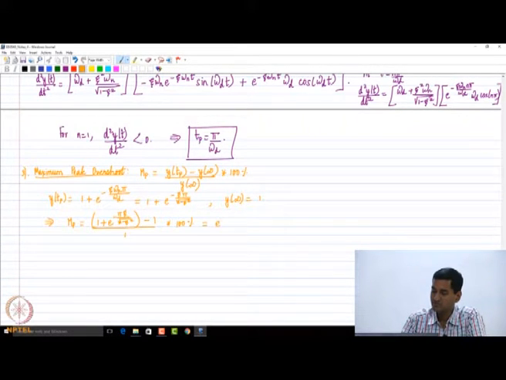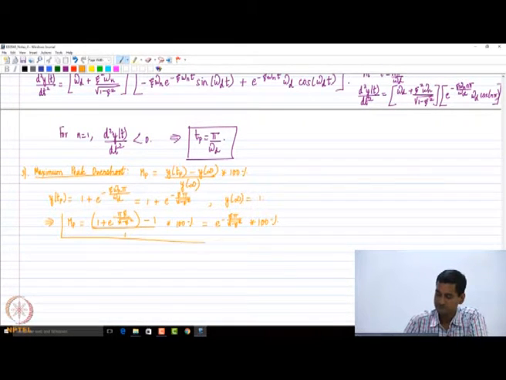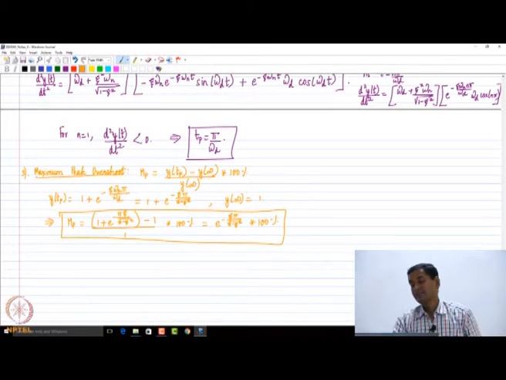So maximum peak overshoot will be e power minus zeta pi divided by square root of 1 minus zeta square times 100%. So if someone says the overshoot is 10%, that means e power minus zeta pi by square root of 1 minus zeta squared is 0.1. That's how it should be interpreted.